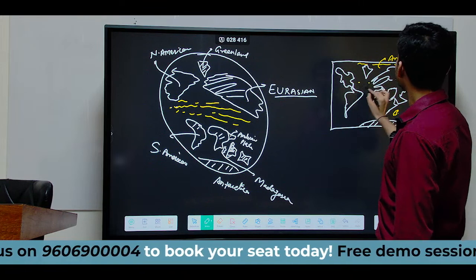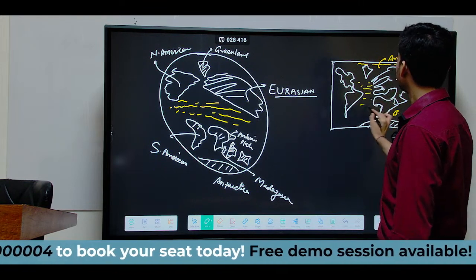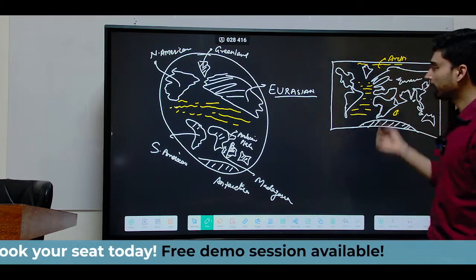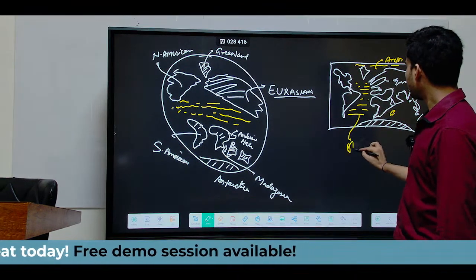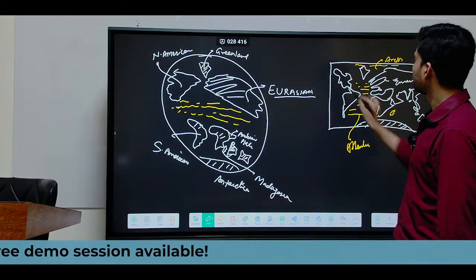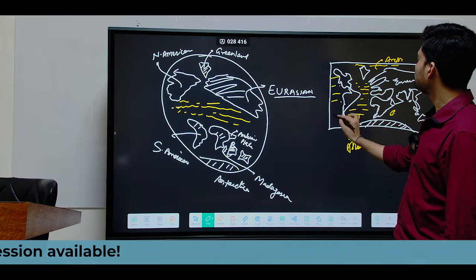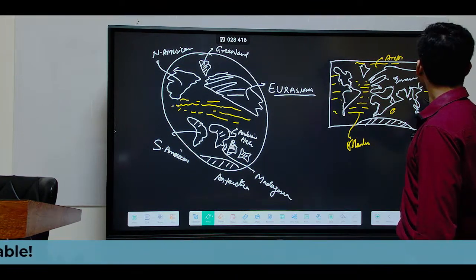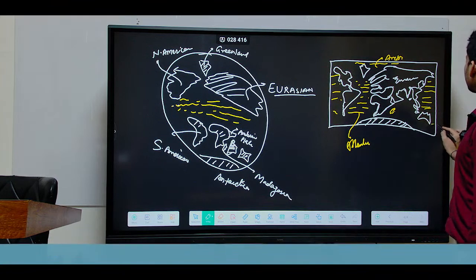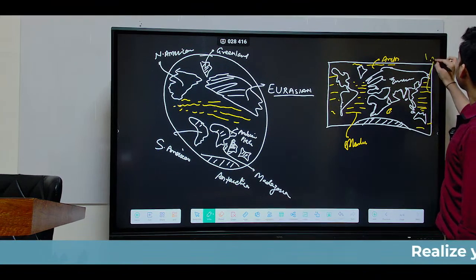Then between North America, Eurasia, Africa and South America, we have the other ocean that we refer to as the Atlantic Ocean. Here between North America, South America and the Eurasian landmass, we have the largest, the biggest ocean of the world, the Pacific Ocean.